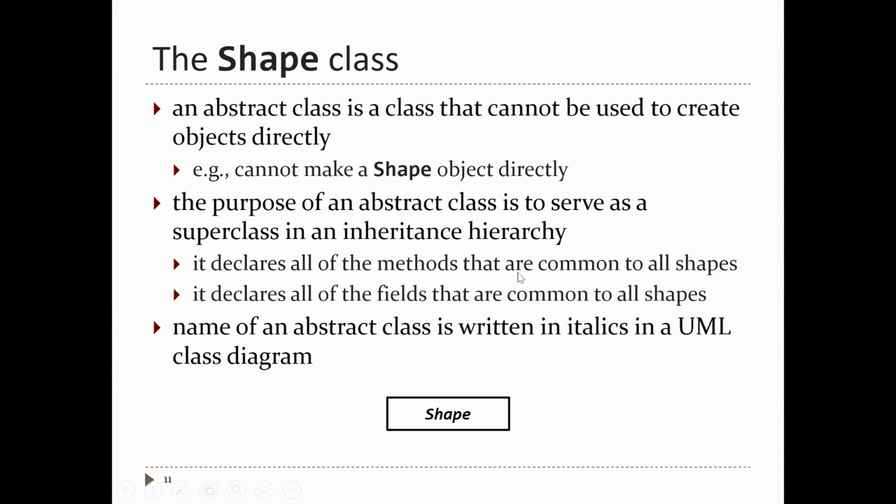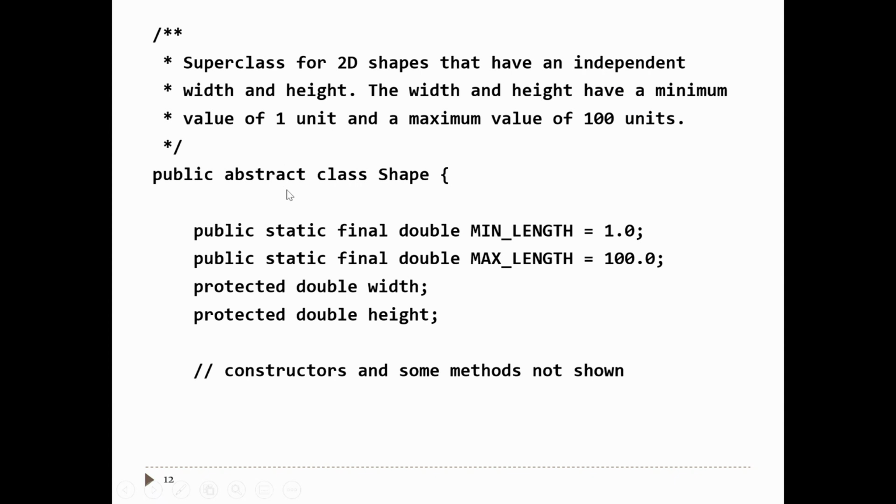Our class is abstract, so it should have some methods and some fields. So here's our abstract class called Shape. To make a class abstract, you just use the keyword abstract in front of class, and that automatically makes the class abstract. If you try to make a shape object by writing new Shape, the compiler will complain.